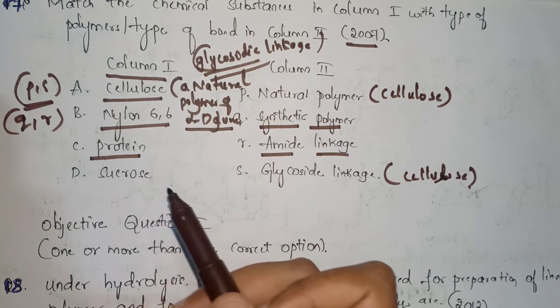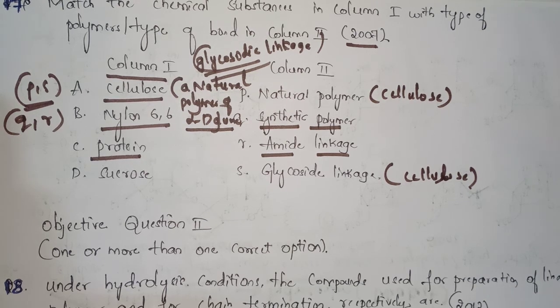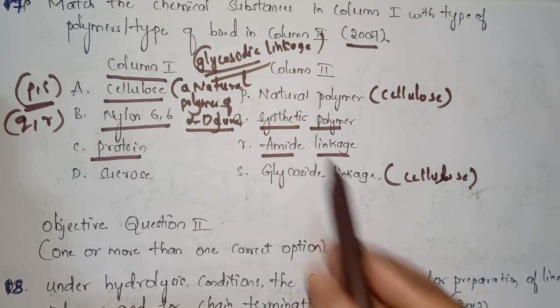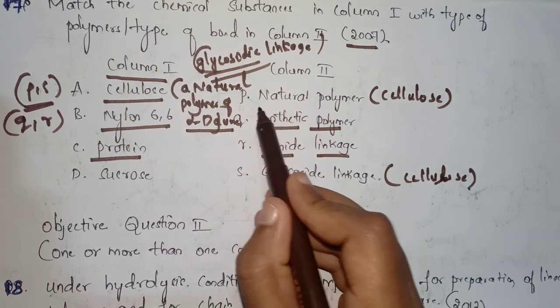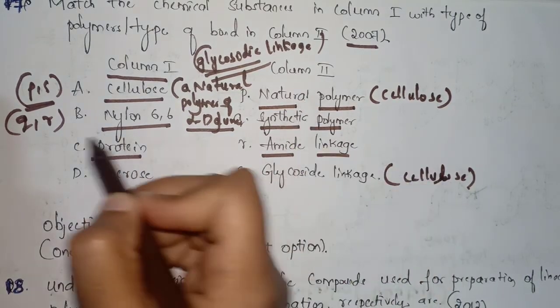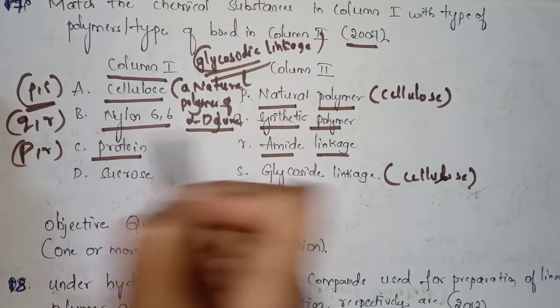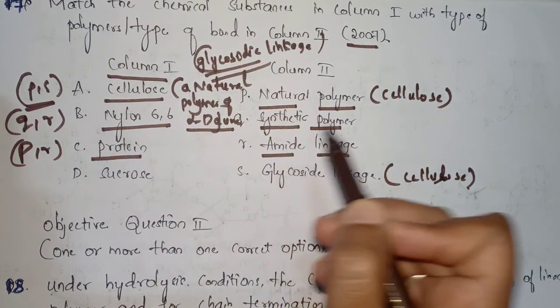Now protein is a polymer of alpha amino acids, where each of the amino acid units are linked by amide bonds. So we can say that they also have amide linkages and it is a natural polymer. So for the protein, the correct matches are P and R, that is natural polymer and it has amide linkages.